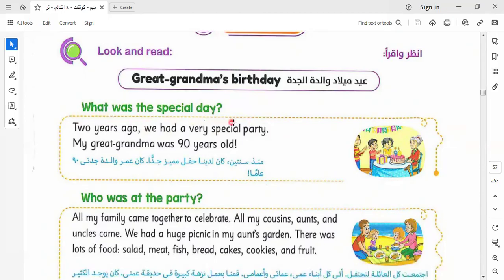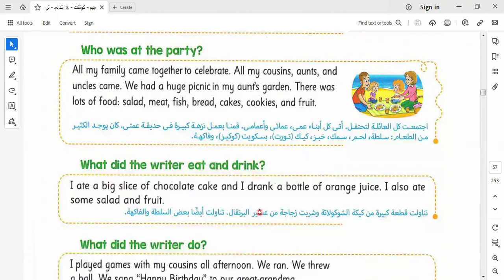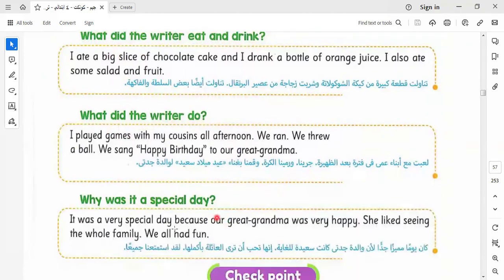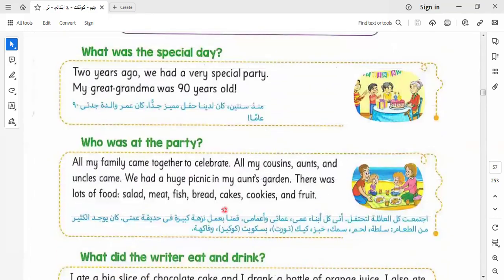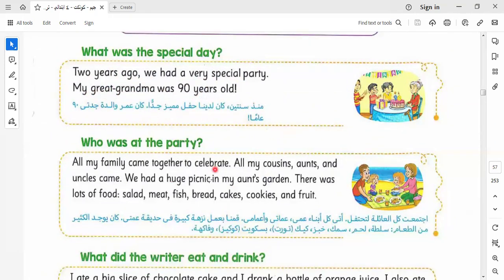Here we say what was the special day, who was at the party, what did the writer eat and drink, what did the writer do, why was it a special day. These are the steps that we use to read the text. Here we say what was the special day. 2 years ago, we had a very special party. My grandma was 90 years old.